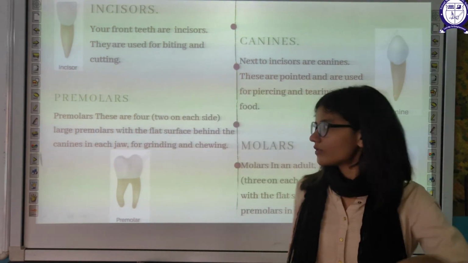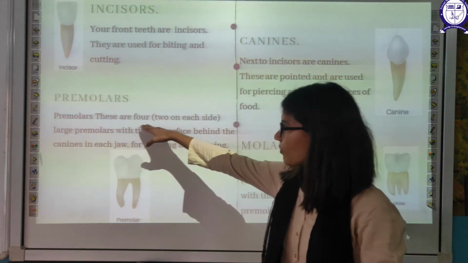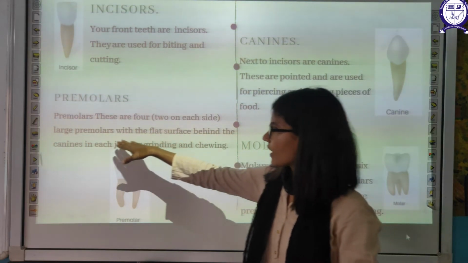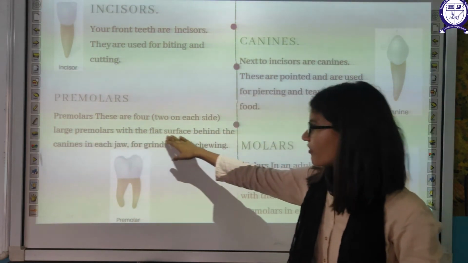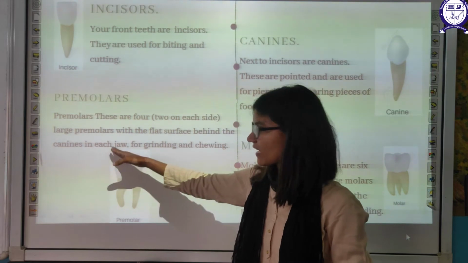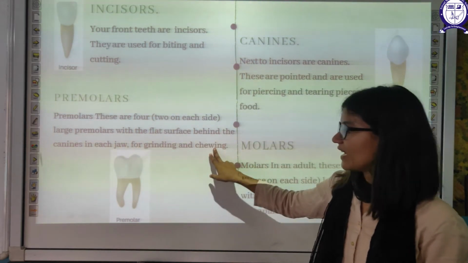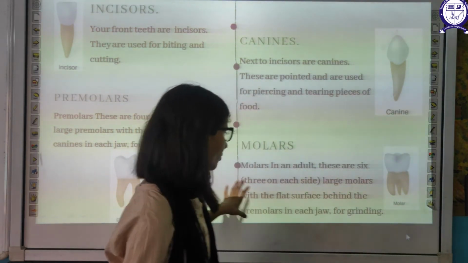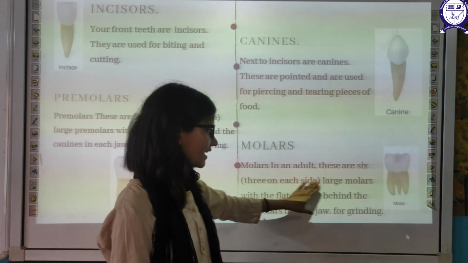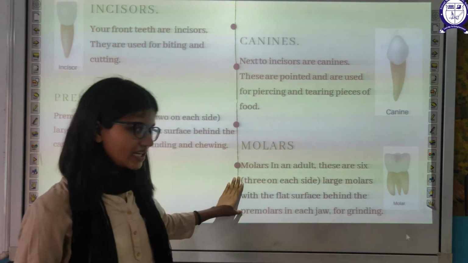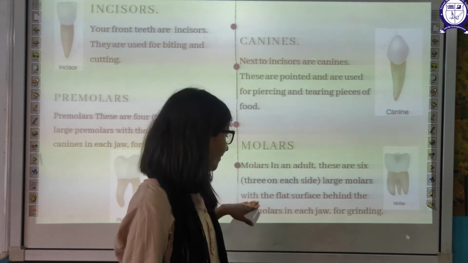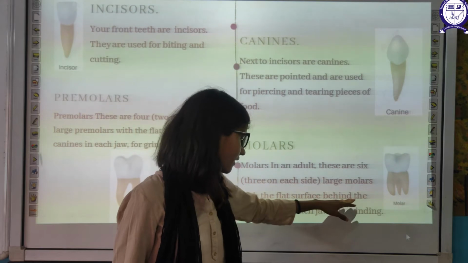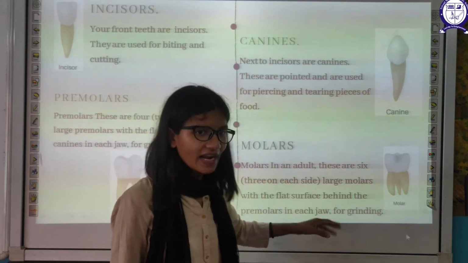Next is the premolar. Premolars are 4 in number. They have a flat surface behind the canine in each jaw, for grinding and chewing. Grinding and chewing by premolars. Then your molars. Molars in the adult are 6 in number, 3 in each jaw. Large molars with a flat surface behind the premolars in each jaw are for grinding.